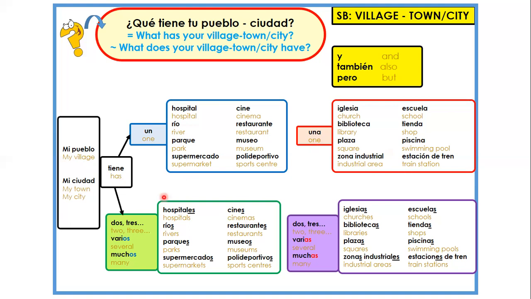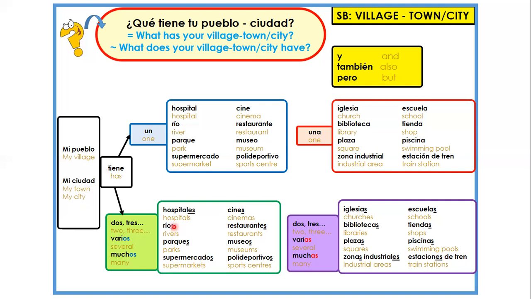Let's do a different one. This time I'm going to use some plurals, so we are going to have to look down here, and I'm going to use mi ciudad instead. ¿Qué tiene tu ciudad? What does your town have or city have? Let's stick to town this time, just to make it easier. And the answer is going to be, mi ciudad tiene